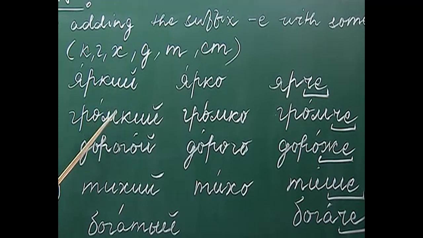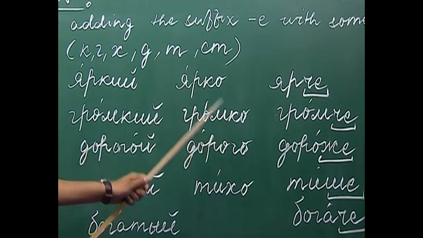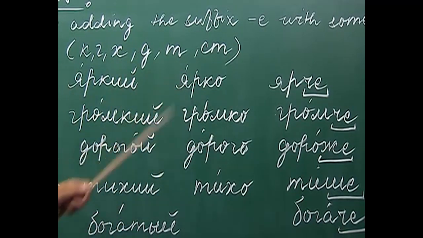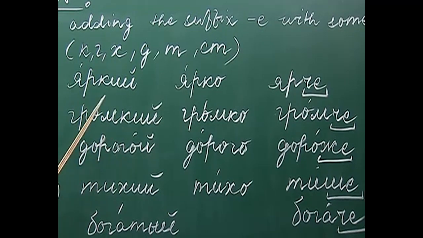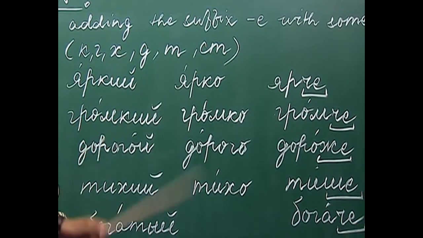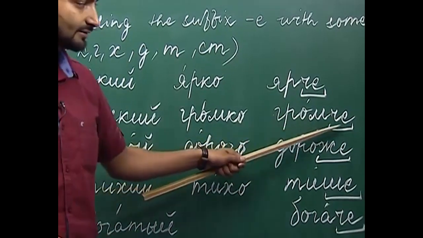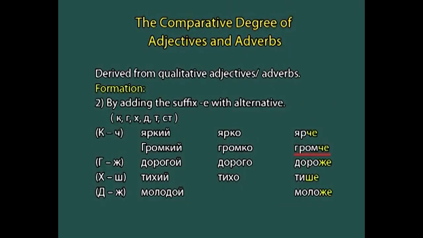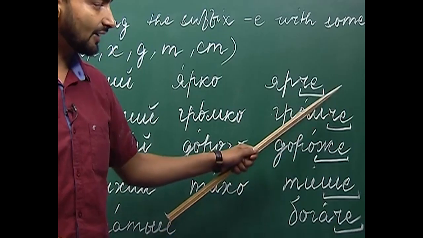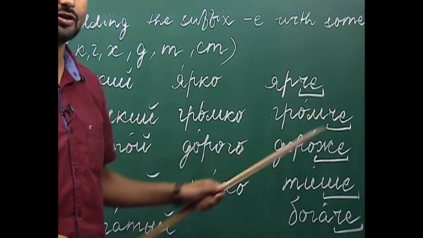And how do we form the comparative degree from the adjectives or adverbs which have ka ending? We change ka into cha and add the suffix ye. So, this is what we get as the comparative degree: gromche. Ka has been changed to cha and we have added the suffix ye.